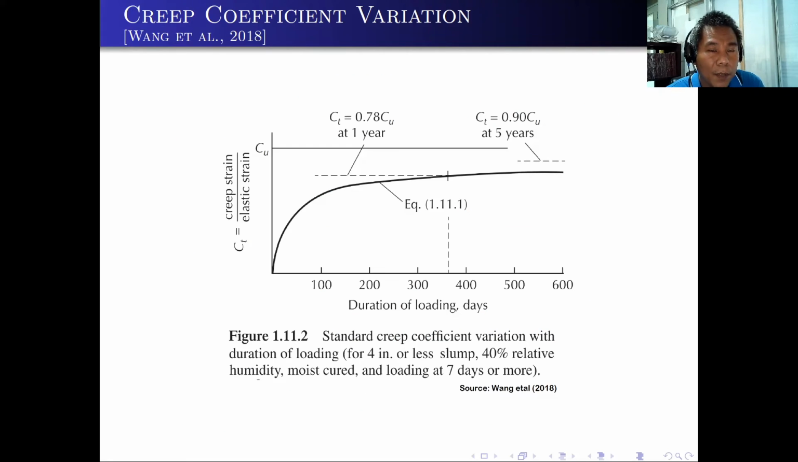Here is the creep coefficient variation from 0 days up to around 600 days. As you can see, creep is quite high in the initial days, especially from 0 to 100 days. Then after 200 days, it slowly increases up to around the whole year. At 1 year, C sub t is already around 0.78 of C sub u. After 5 years, it reaches around 0.9 of C sub u. So in the long term, C sub t is increasing very slowly.